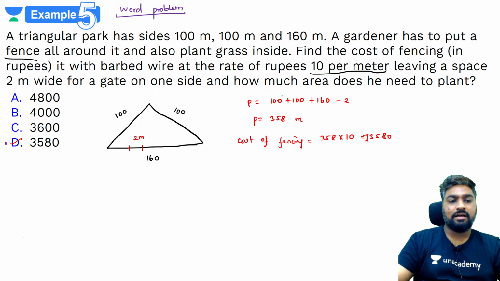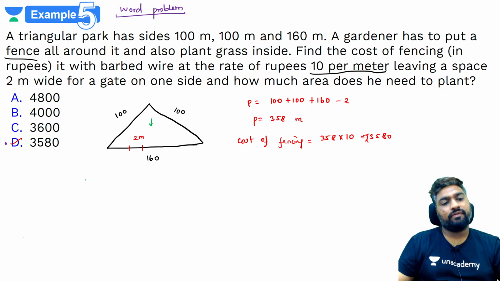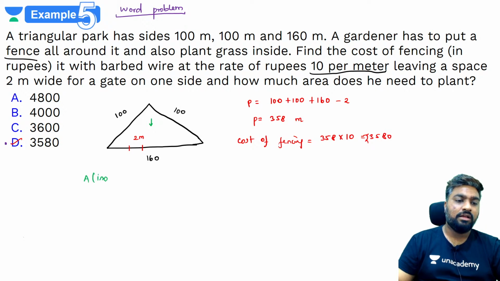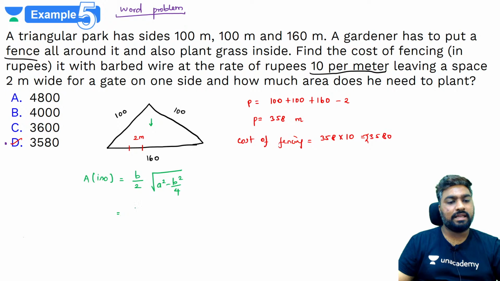How much area? So they want us to find out the area of the inside part where grass needs to be planted. So for the area, you can go for Heron's formula, or if you remember the area of an isosceles triangle formula, then directly use that. What is it? b by 2 whole root a square minus b square by 4. Correct? So what is b by 2? b is the unequal side. 160 by 2 is 80.